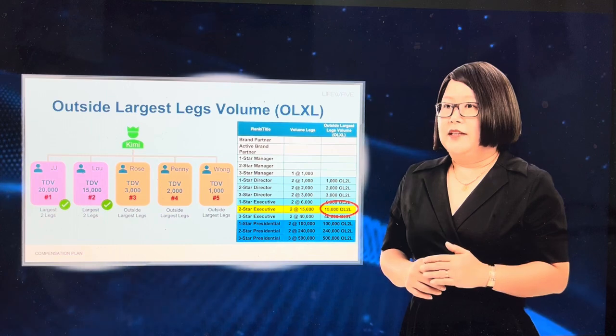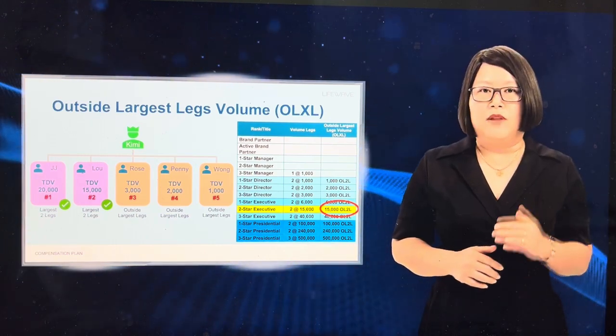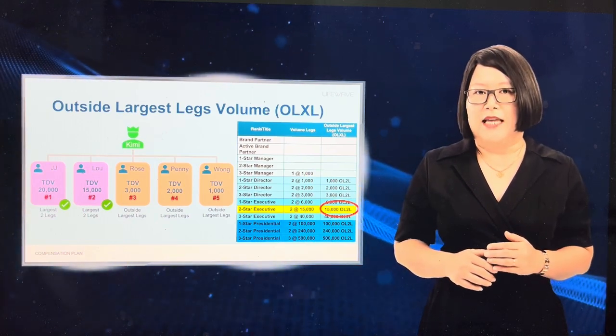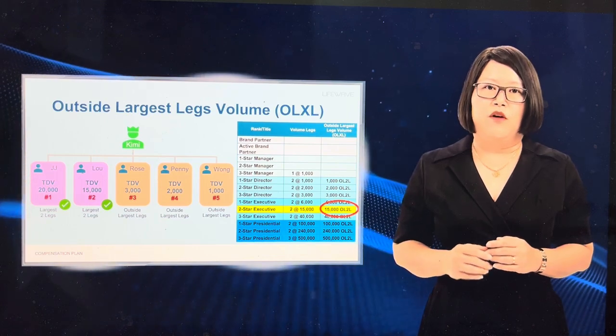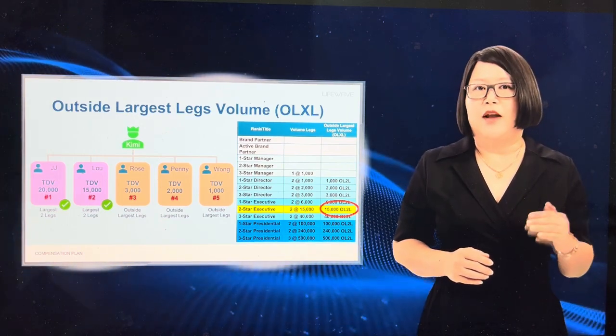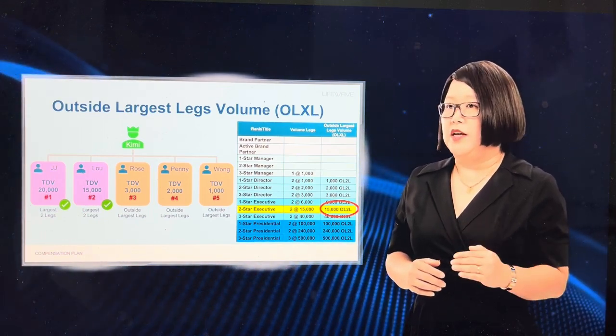Kimi will not be entitled to 2-star executive. This is because although she meets the volume lake requirements as JJ and Lou have at least 15,000 each, Kimi does not meet the outside largest 2 lakes requirement of 15,000 as she only has 6,000 from Rose, Penny, and Wong. So Kimi will be paid as a 1-star executive this week.